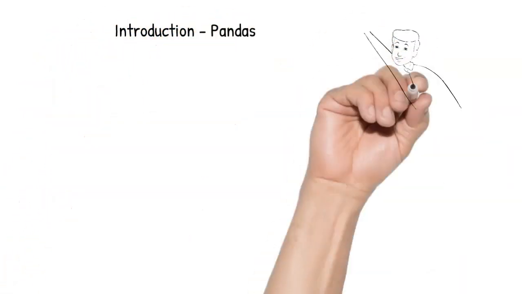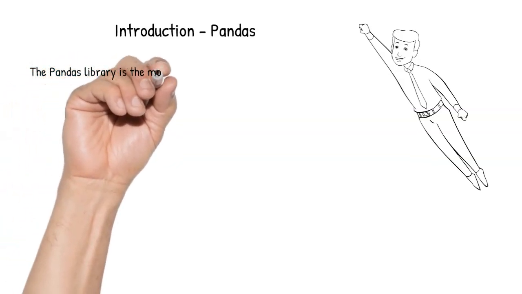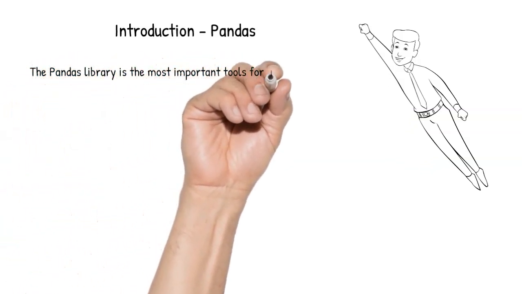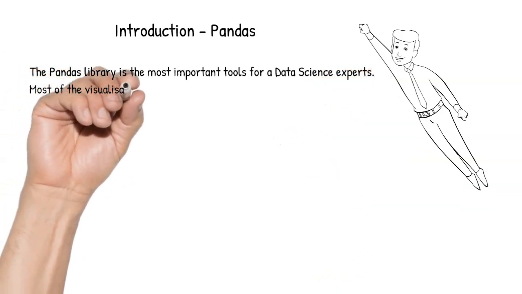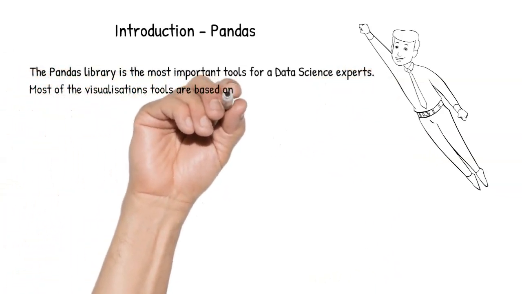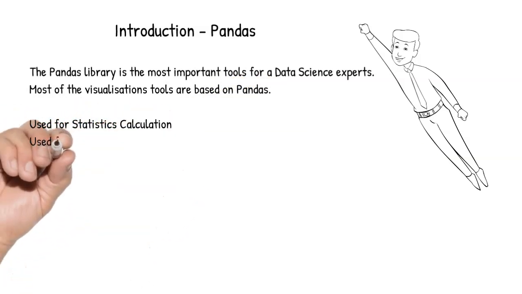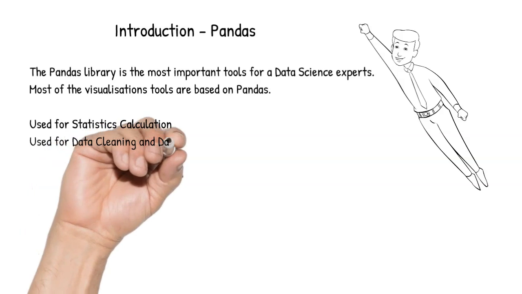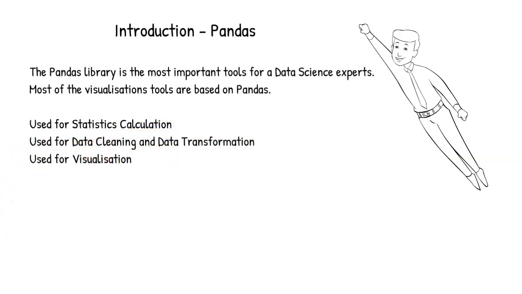Let us start another session, which is the pandas library. Well, the pandas library is the most important tool for any data science expert to have. Most of the visualization tools that you might be aware of, like Tableau, QlikSense or QlikView, have the pandas library as their backbone. Pandas are used for statistical calculation.